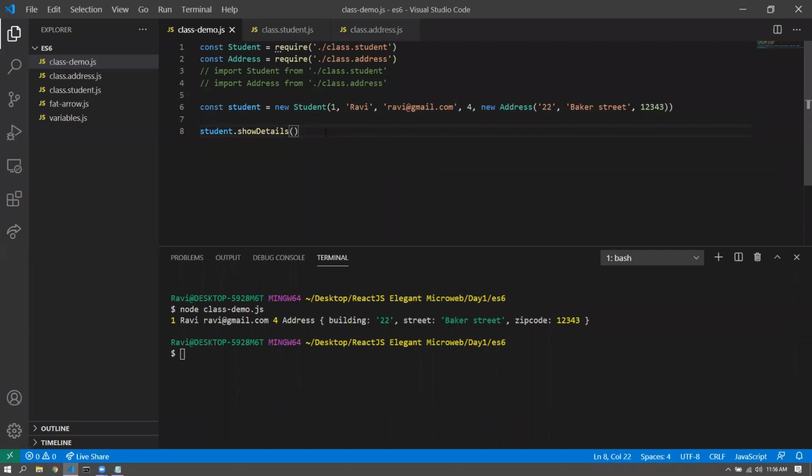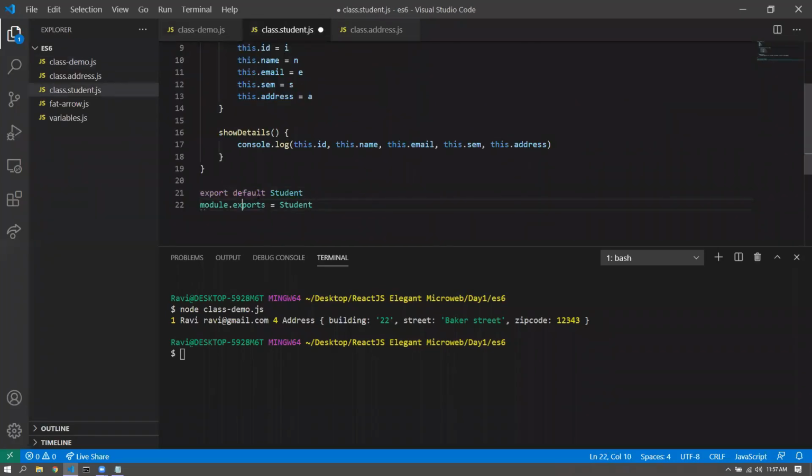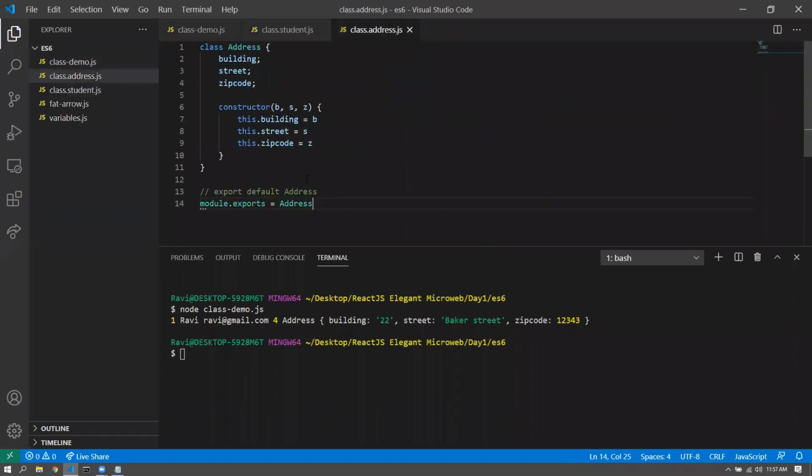All right, so this being done, now we would be going through certain variations in import statements, and these variations we would like to essentially check the syntaxes rather than executing it, because Node would never be able to execute it. But we'd like to check these syntaxes so that we can use these syntaxes in React programming. All right. So in this case, what we would do is we'll just revert back to what it was earlier. I'll just delete this or maybe comment this. All right. Same for the class address.